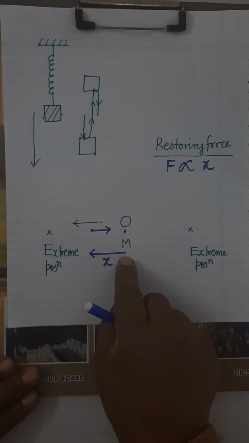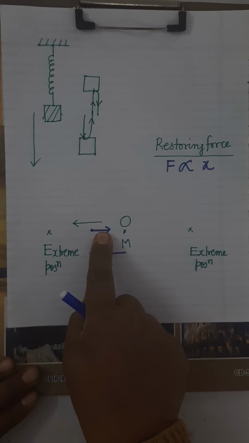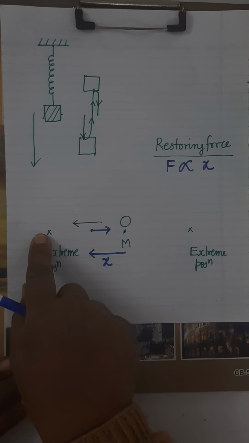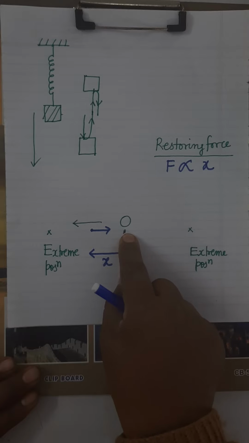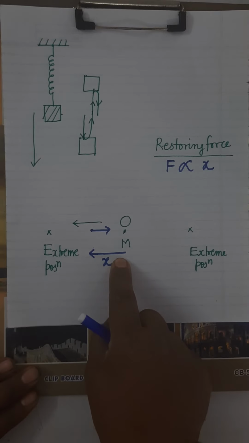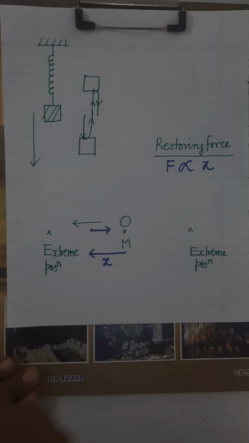It's clear? ये बढ़ती जा रही है, रिस्टोरिंग फोर्स का मैग्नीट्यूड भी बढ़ता जाएगा. When the body is here at the extreme position, it experiences maximum restoring force. It's clear? When the body is at the mean position, what will be x? x will become 0 and restoring force will also become 0.